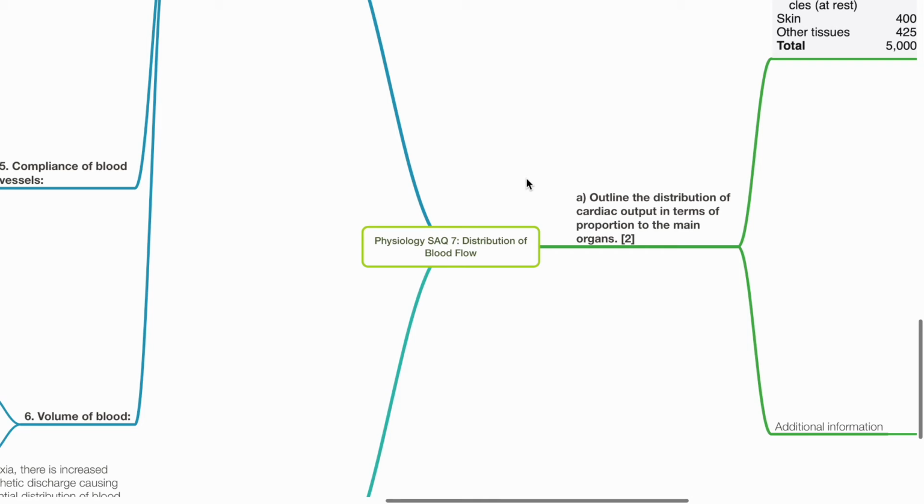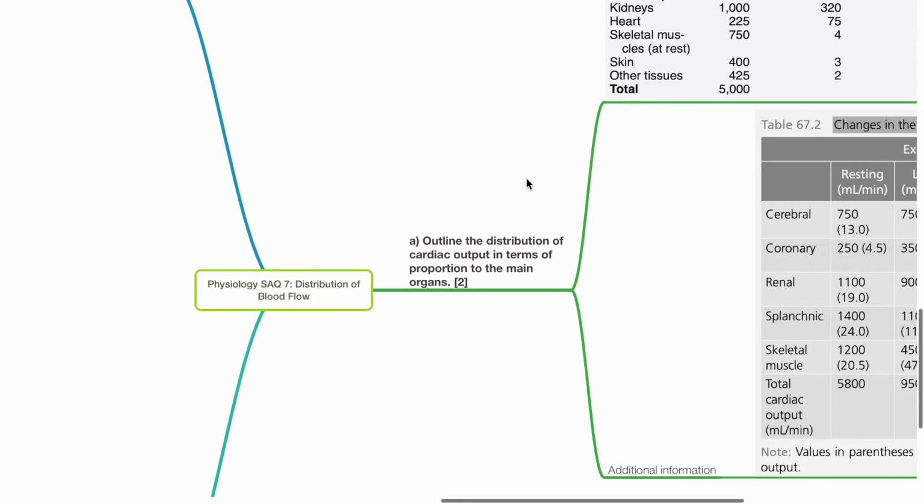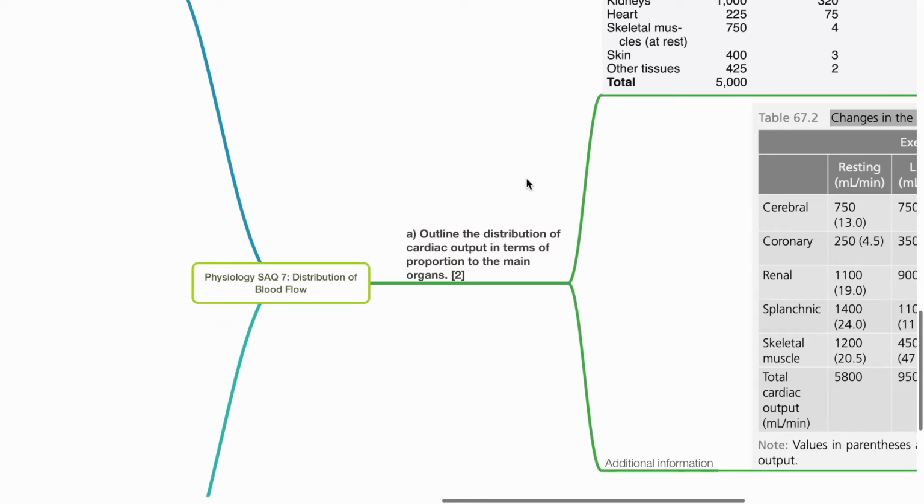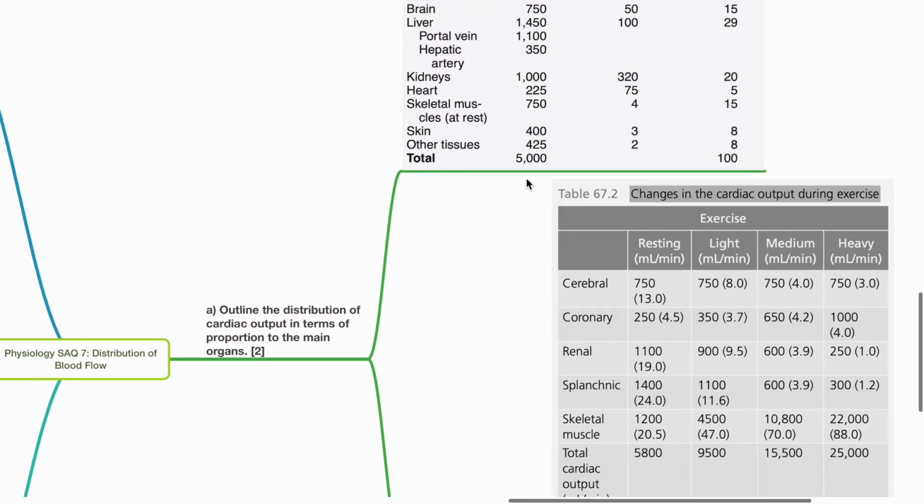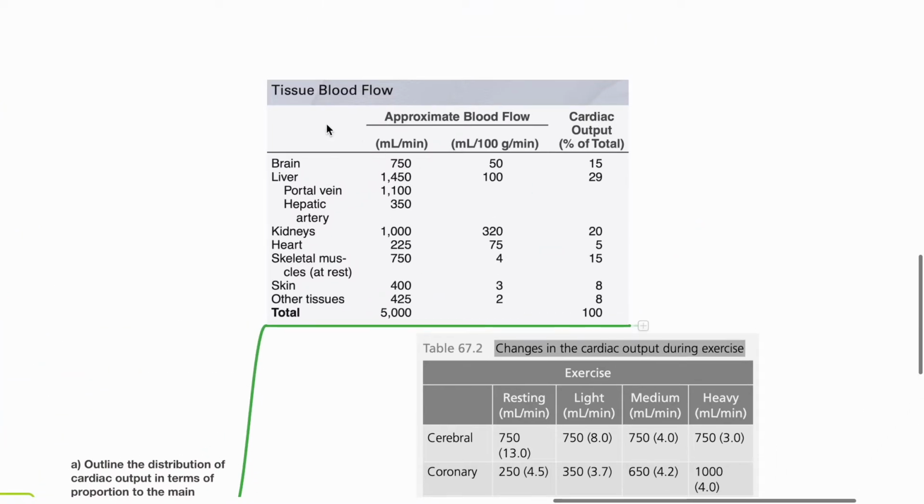Physiology SAQ 7: Distribution of blood flow. A. Outline the distribution of cardiac output in terms of proportion to the main organs. 2 marks. Tissue blood flow.